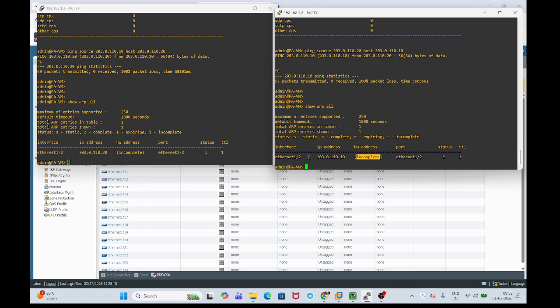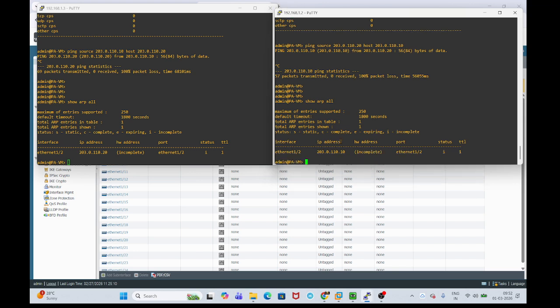Okay, so if it is showing incomplete, there is an issue with the ARP from both the firewalls. So what we can do here is generate a gratuitous ARP manually from the firewalls. In this situation, if your hardware address or MAC address is showing incomplete, the best solution is to generate a manual gratuitous ARP from the firewall.